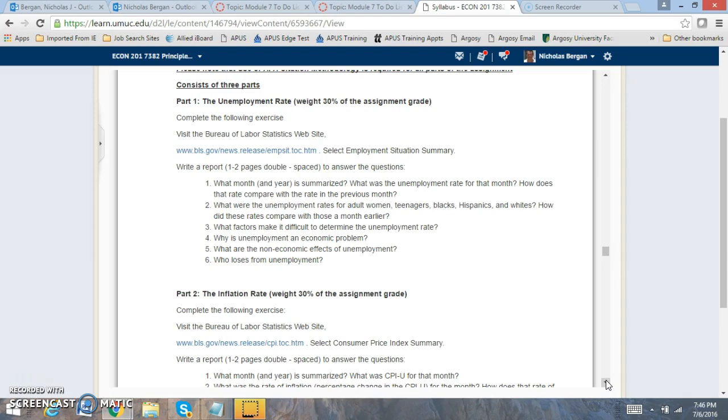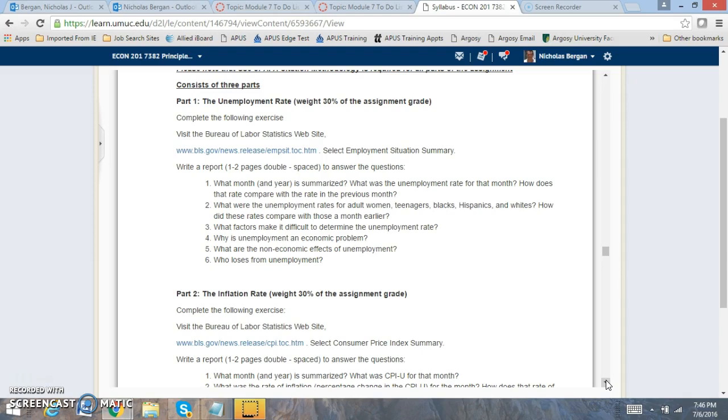You're going to look at what month and year is summarized, what's the unemployment rate for that month, how does the rate compare to the previous month, so what are some of the trends you're looking at, what are the rates for women, teenagers, blacks, Hispanics, white? Maybe even a table would be good for that. What factors make it difficult to determine the rate? Why is this an economic problem at all?